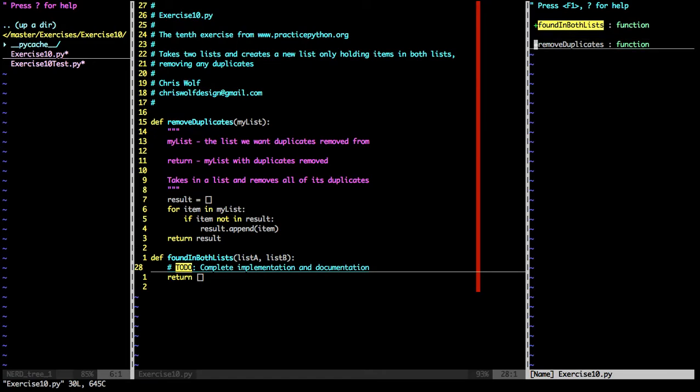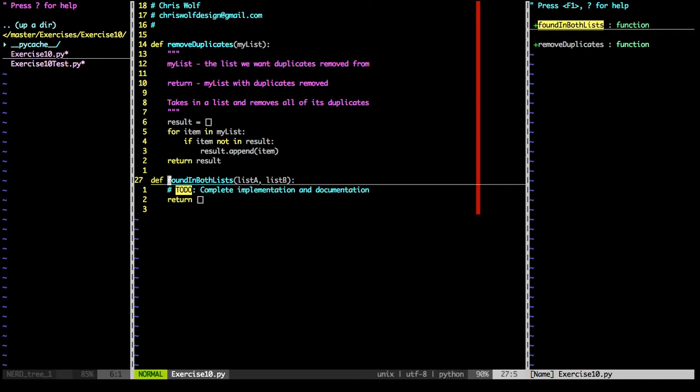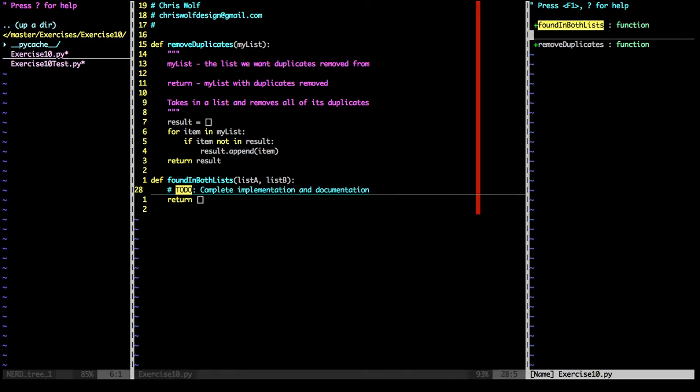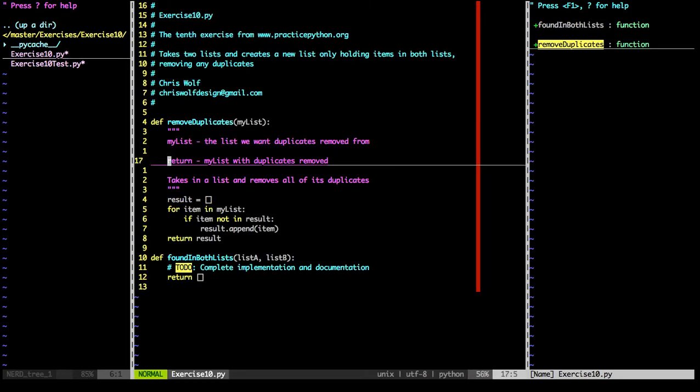And that's very common in a lot of IDEs. IntelliJ has it. Eclipse has it. Atom doesn't have one as far as I found, but whatever. If I want to switch straight to "found in both lists," I can click on that, and in my main editor, it'll take me there. Or if I want to remove duplicates, it'll take me right there, and I can move from there.